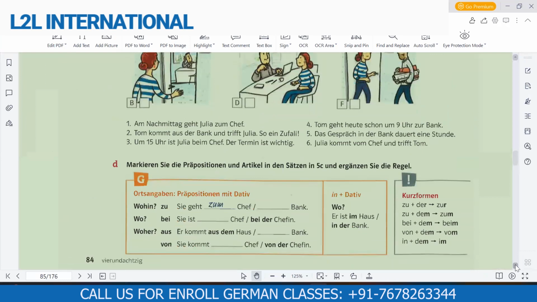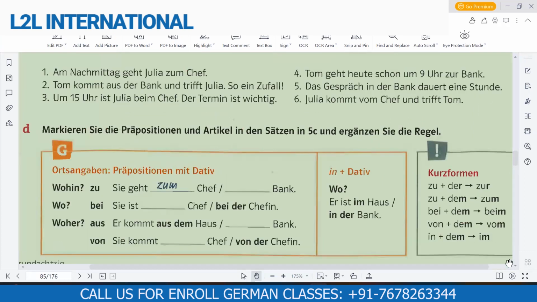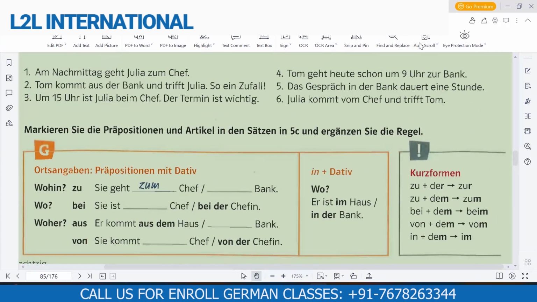Now, first of all, I understand it very properly. This der is not masculine. This der is the changed form of zu. It means d has been changed to r. This is zu plus der, a dative article. This is not masculine. For example, in the sentence it is written, try to understand it from the sentence and then I'll give you some other examples.